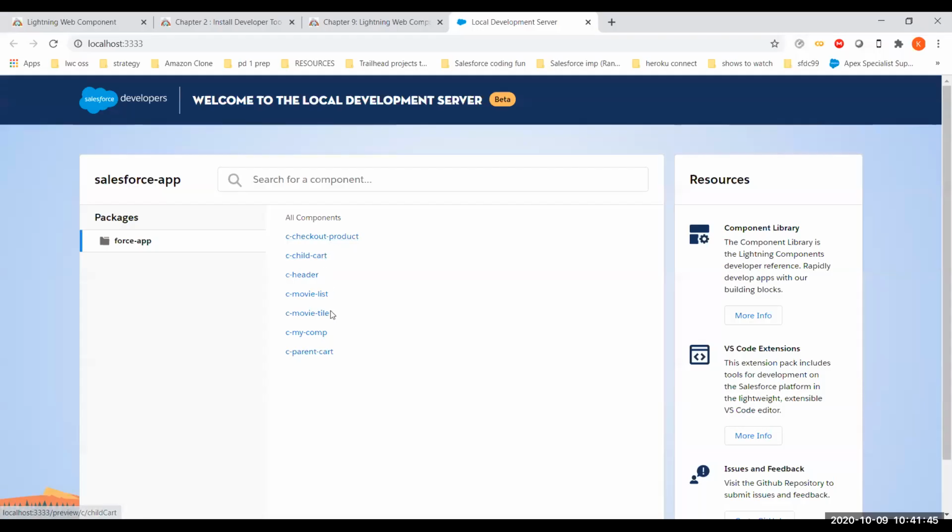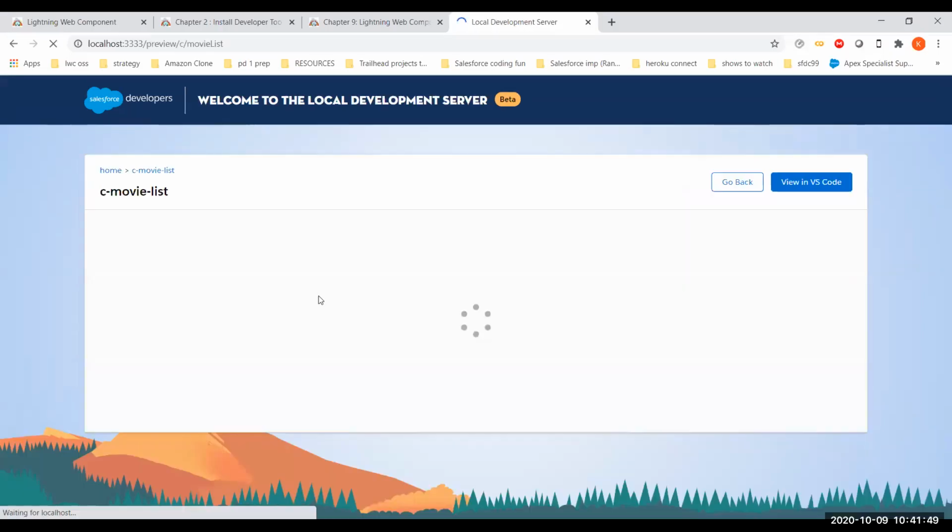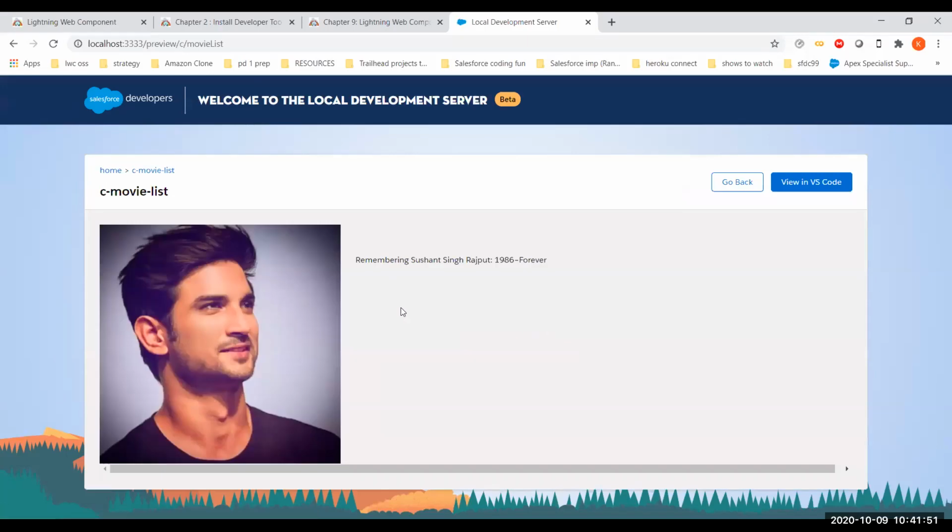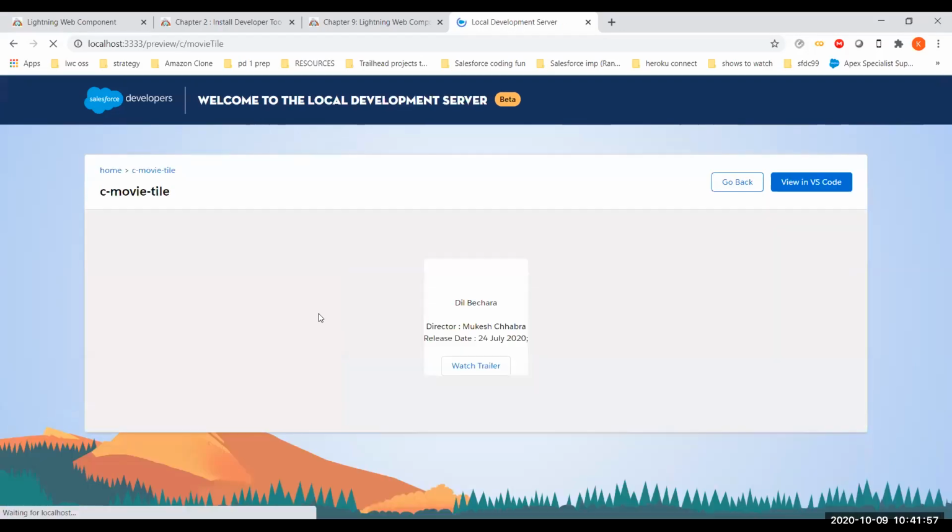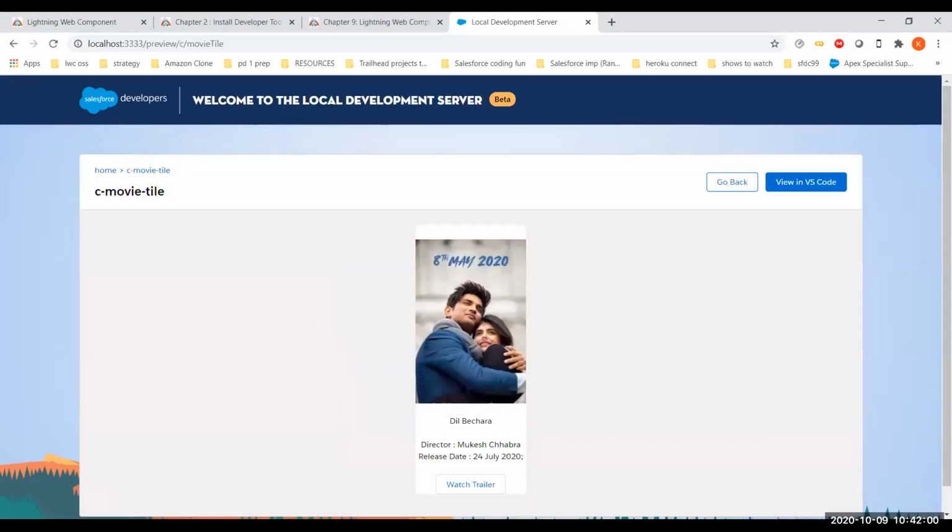And now see, guys, you can choose any component. It's here, just open it. Now if you want to make any change, for example, go to this component and make any change. This is the movie tile. So let's change this. I changed this movie name.